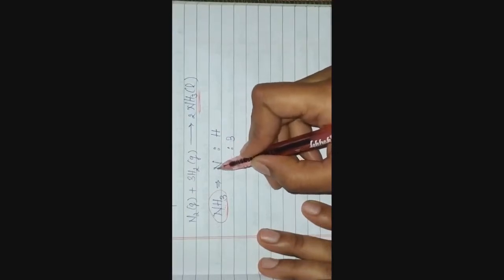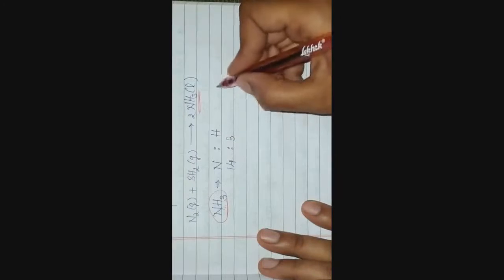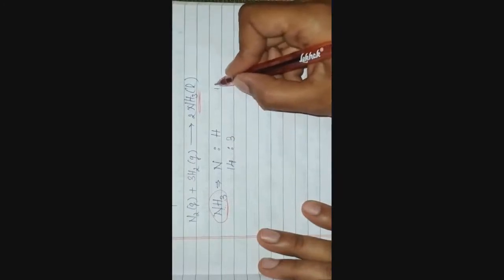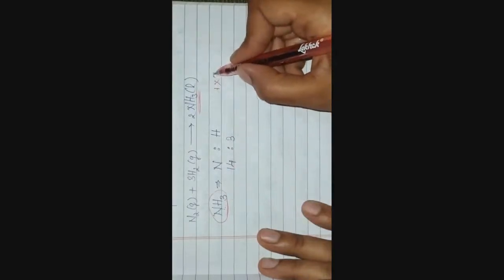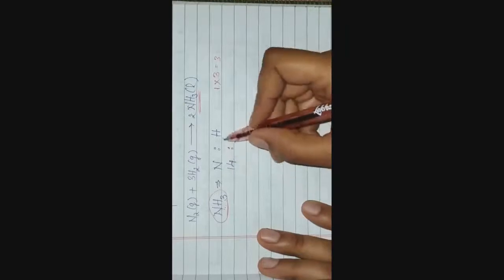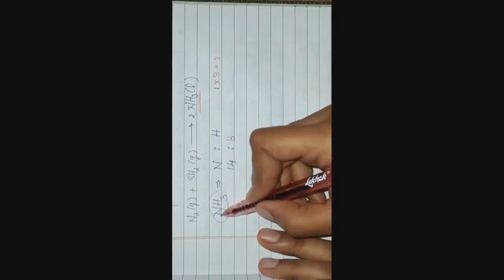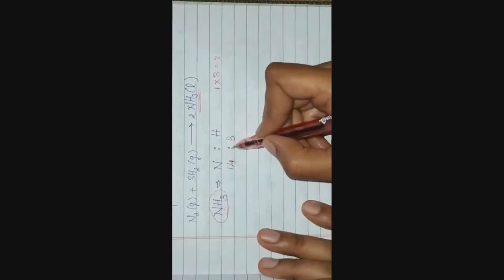Atomic mass of nitrogen is 14 and atomic mass of hydrogen is 1, but in ammonia 3 hydrogen atoms are there, therefore we multiply by 3 and get 3. So in ammonia, nitrogen and hydrogen combine in the ratio 14:3.